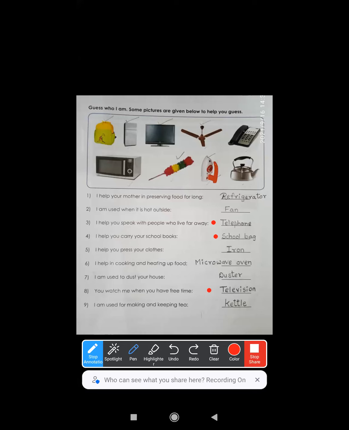Write school and the spelling of bag. B-A-G, bag. School spelling you know. Come on, repeat after me. S-C-H-O-O-L, school. B-A-G, bag. Next, iron. I-R-O-N, iron. This is called iron, and the word iron also means lokhand. It's a metal. If you have a grill outside your house, that is made of iron, correct?